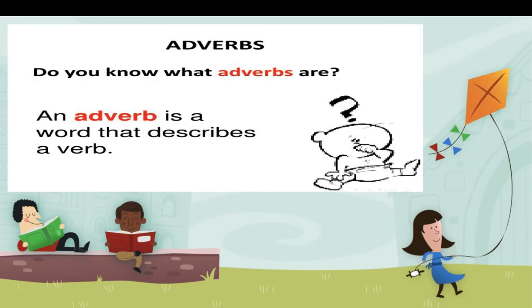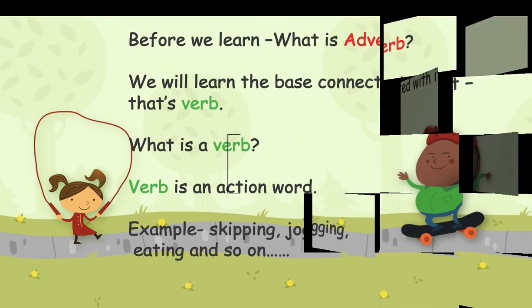Now, before we get started, I want you to know the base of this lesson. That is, first you should know what an adverb is before you know what an adverb of time is. We will just recall what an adverb is. A short recap will really help you. Well, an adverb is a word that describes a verb. Okay? Like, what is a verb now? A verb is any action word.